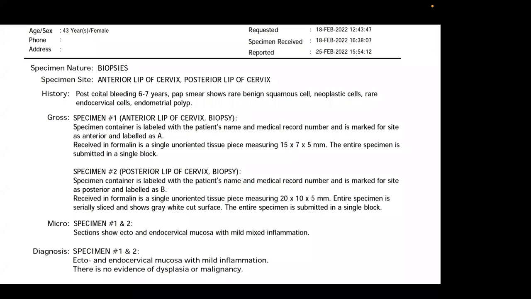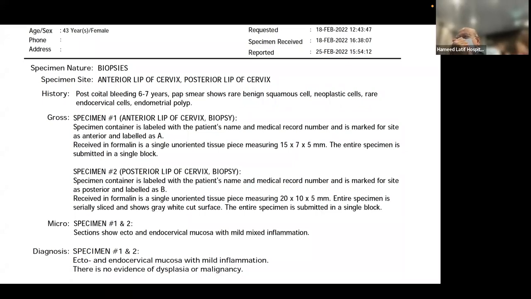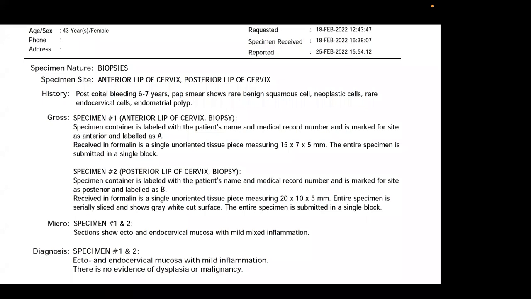Sir, if ASCUS comes on the pap smear, atypical cells of undetermined significance, we have to take it as borderline or low grade squamous, in which there is a risk of CIN1. I just want to clear that. How would we label the atypical cells? How would we take it as borderline, low grade or high grade?